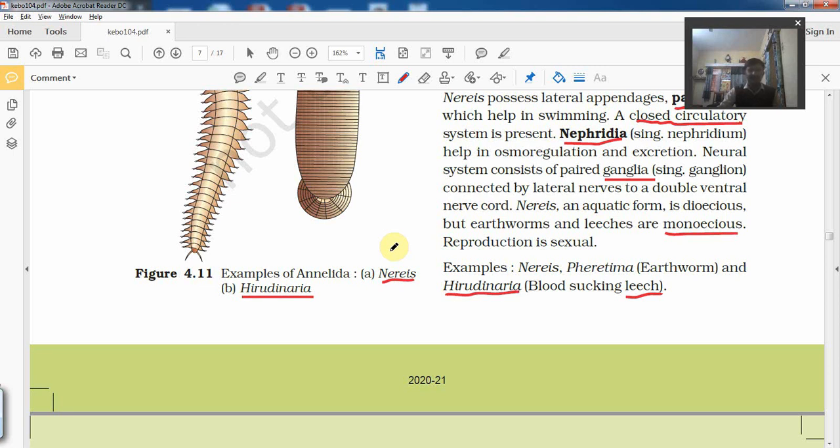Their body is protected by a thick layer that is called the cuticle. In the earthworm, if we talk about locomotion, then they have chitinous setae, which help them to move along with circular and longitudinal muscles. Generally, they prefer to live in moist soil or fresh water, or some of them are found in humid areas. Like Hirudinaria is generally present in humid areas, and it sucks the blood from an animal's body.